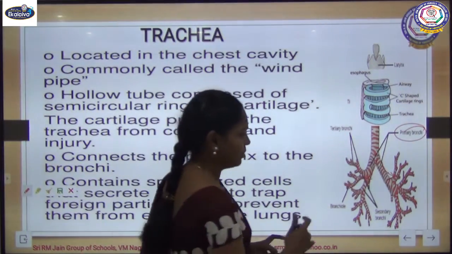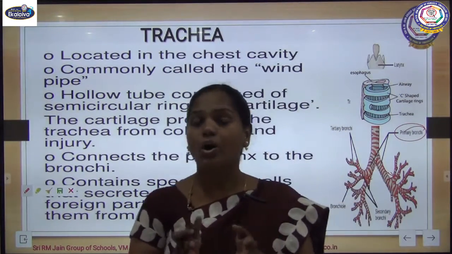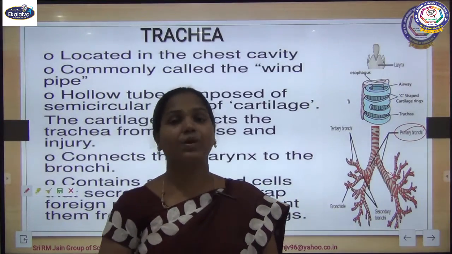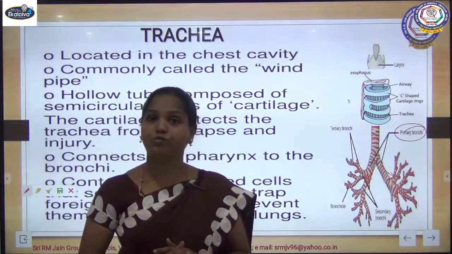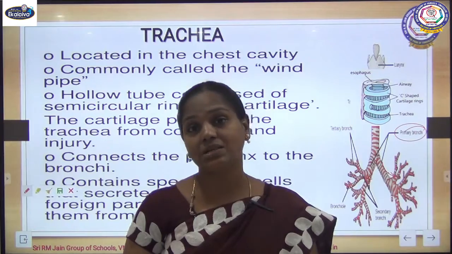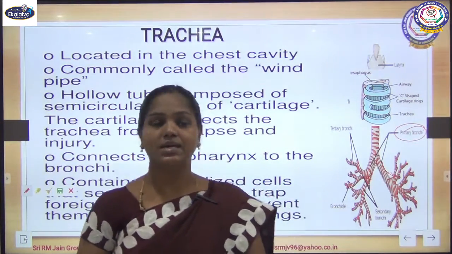These primary bronchi gain entry into our lungs. On entering the lungs, they have further divisions. When we see the structure of the lungs, we will see the branches of the bronchi also. So this is about the organs present in our respiratory system, starting from the nostrils to the trachea.